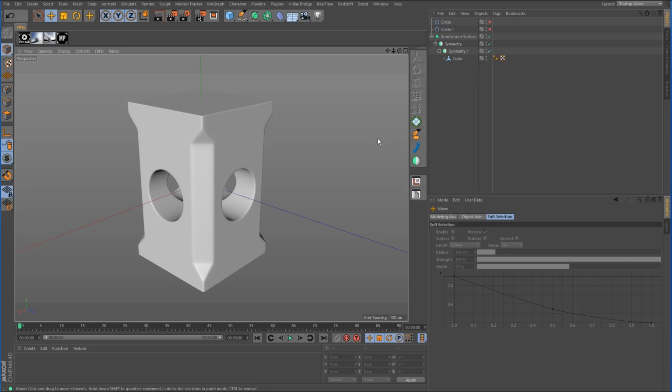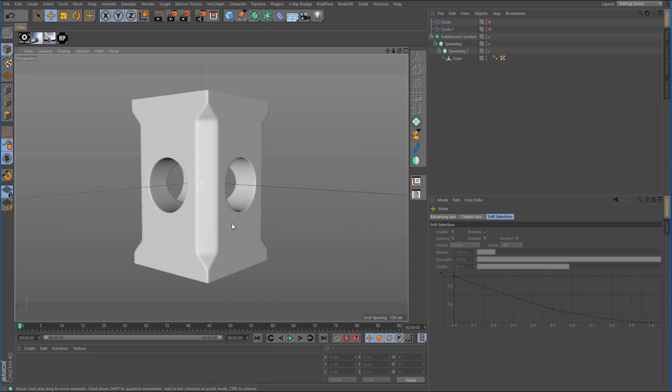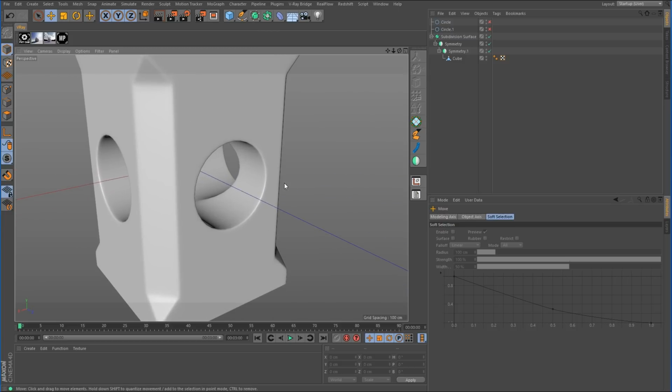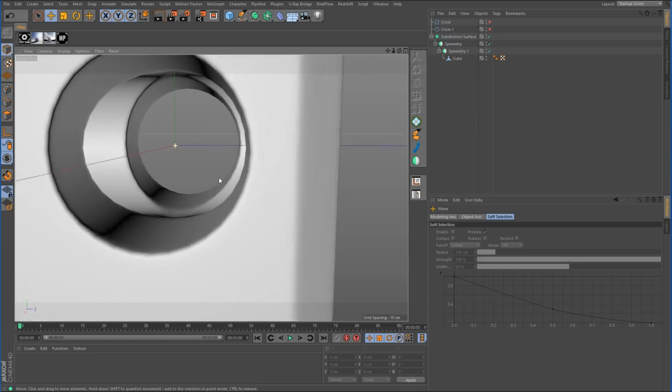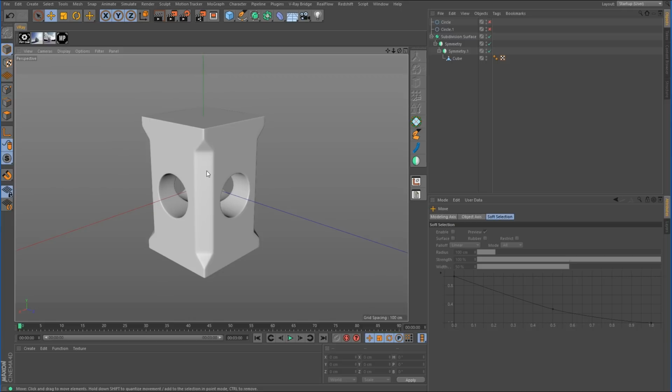So what we've got here is this block shape, and on each of the four corners there is a bit of an indentation, and then on the sides we've got these cylindrical extrusions that go in and meet in the center. This is what we're going to be creating. Alright, so let's go ahead and get started.